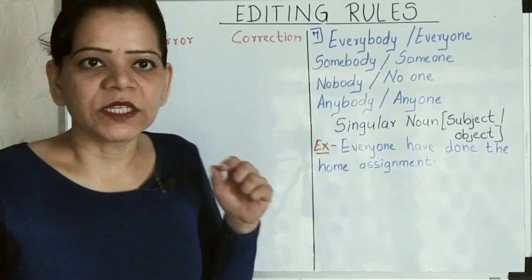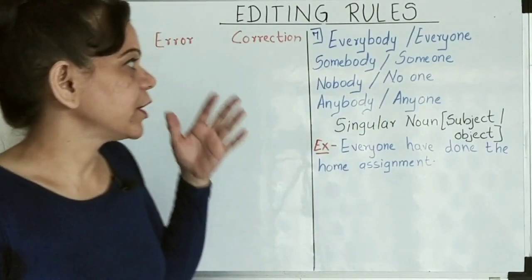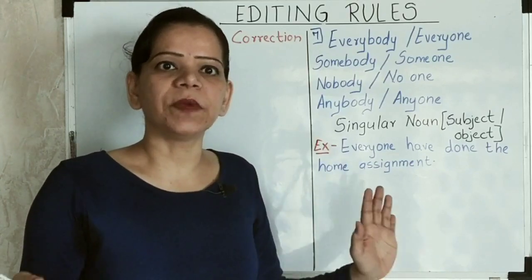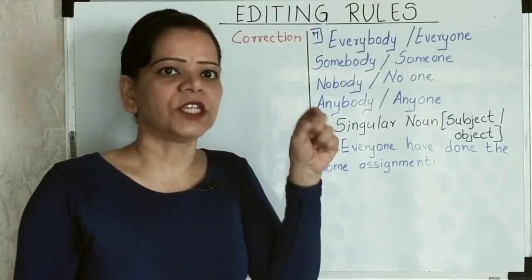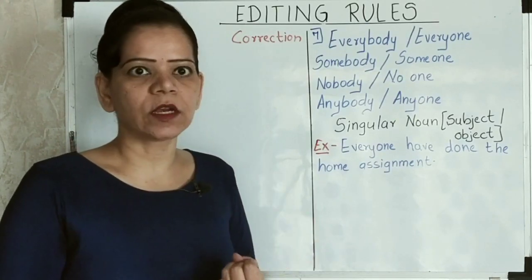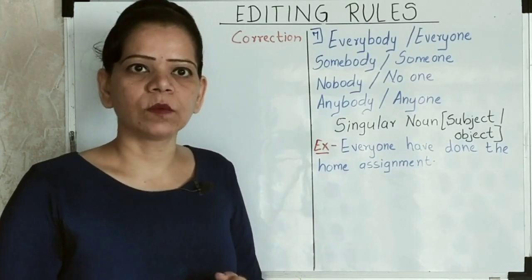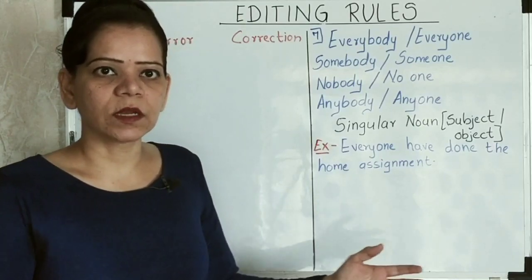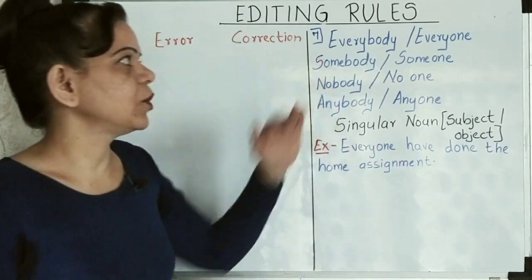Got it? Now the special type of error that I'm going to talk about right now is when you are talking about multiple people, but you are addressing each one of them. How do you count them? Is it a singular noun or a plural noun? Because you need to have the subject-verb agreement, or the concord, with it. So how do you deal with it?